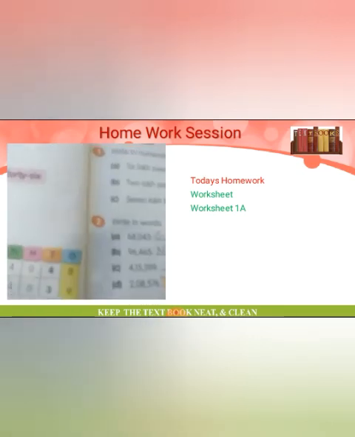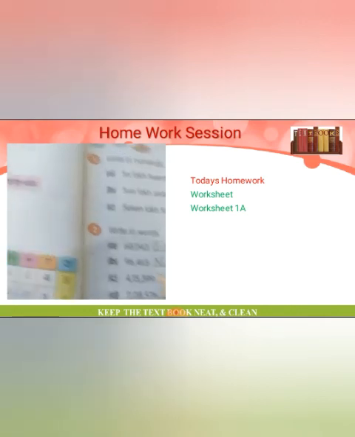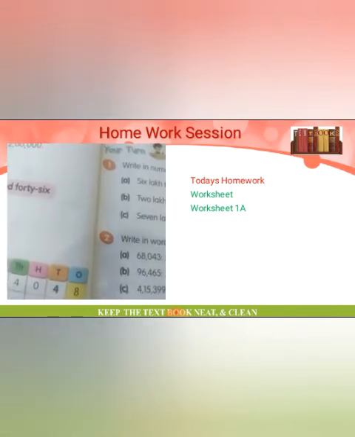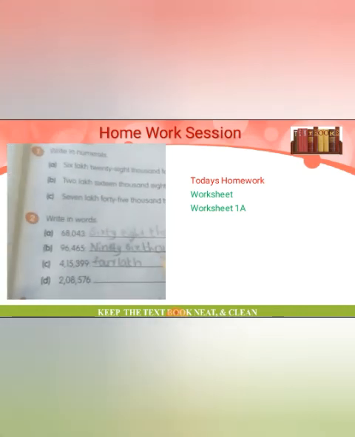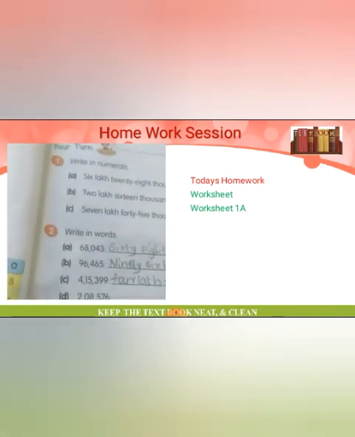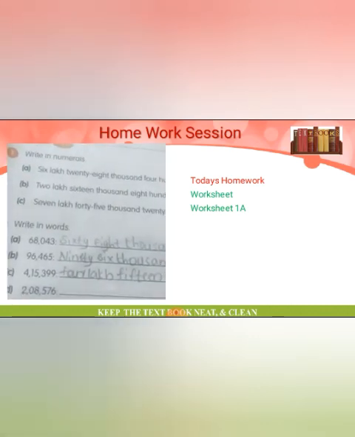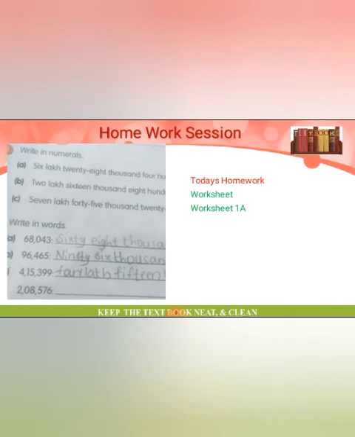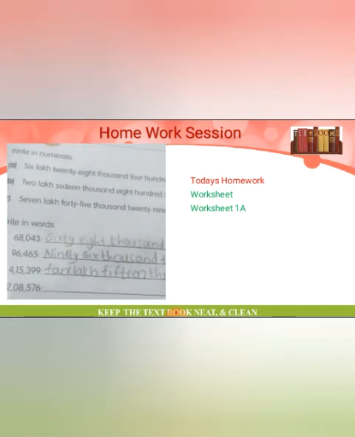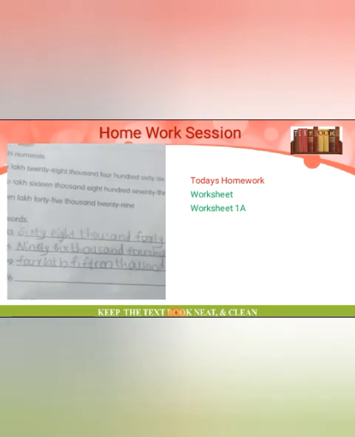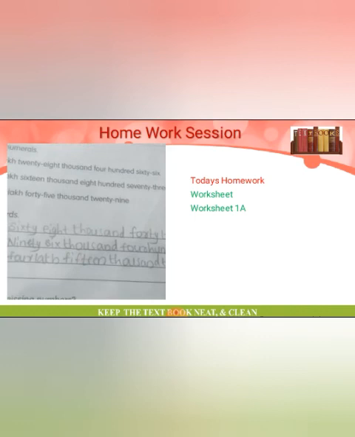Then what is the third question? Yes, one more period is there, that is the lakh period. So 4 lakh, 15,000. Then 399.